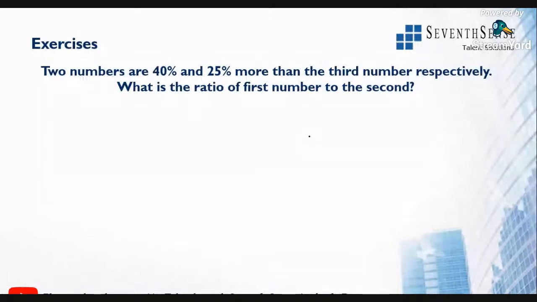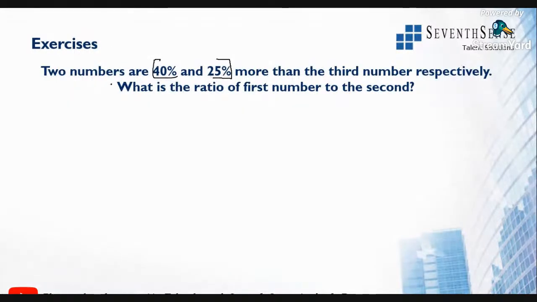Can you find the answer for this? See, I always tell you this, whenever they have given the values in percentages, you should always go ahead considering 100.